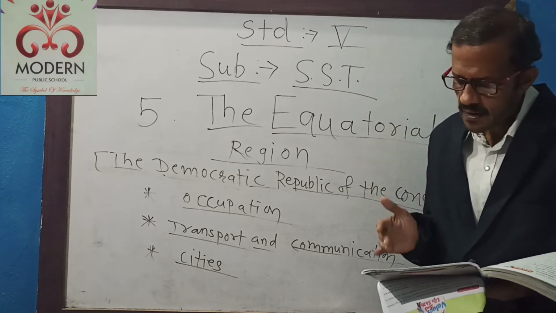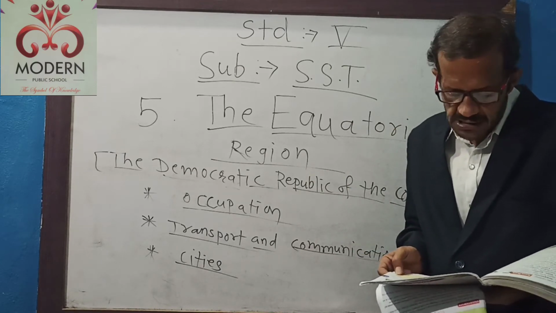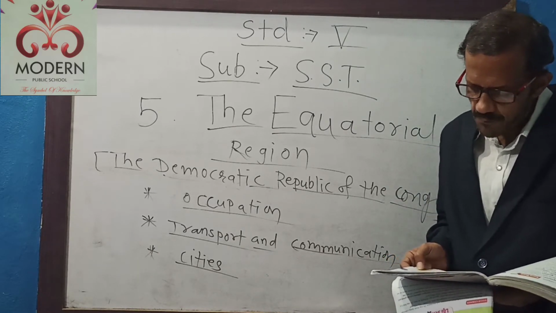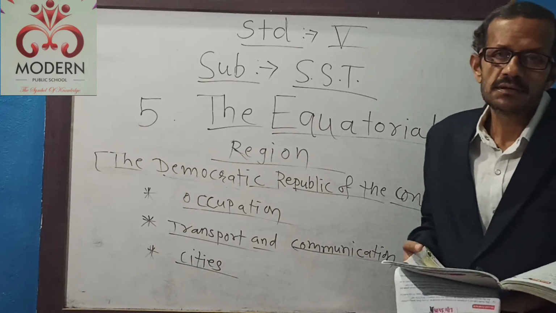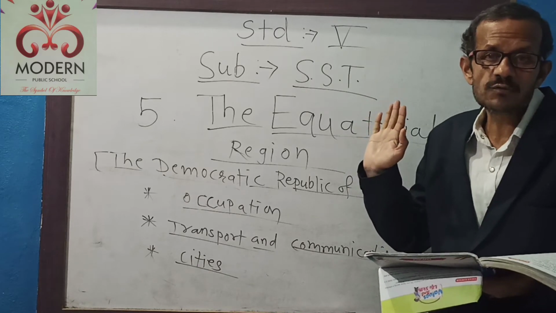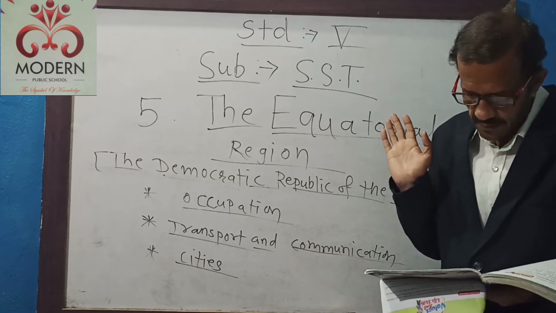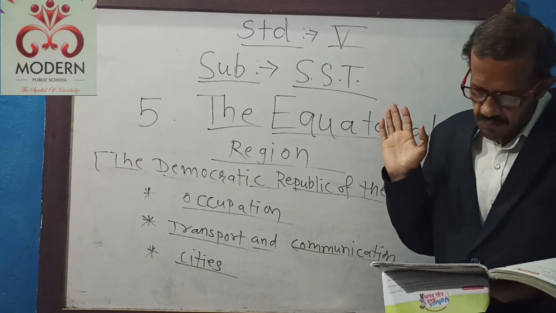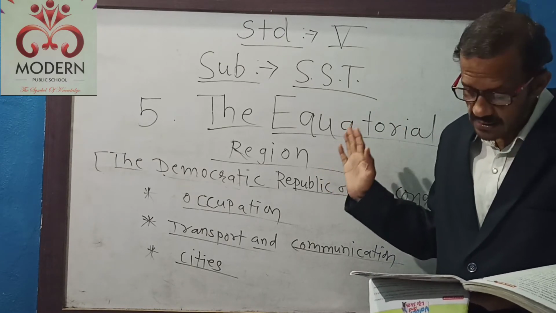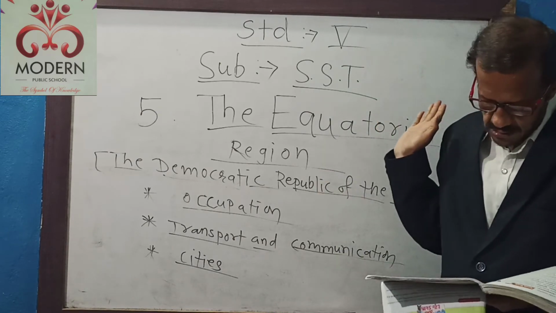Another occupation of the Congo people is fishing. Fishing is done on a large scale in Congo, as fish is an important part of people's diet. Means there is abundance of water, you know about that. There is plenty of water. That's why there are fishes in the waters. And also fish is an important part of the people's diet. That's why fishing is a major occupation as far as the Congo is concerned.